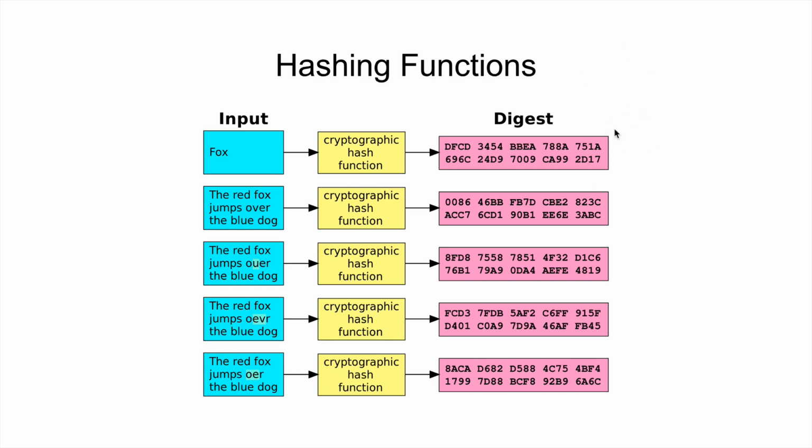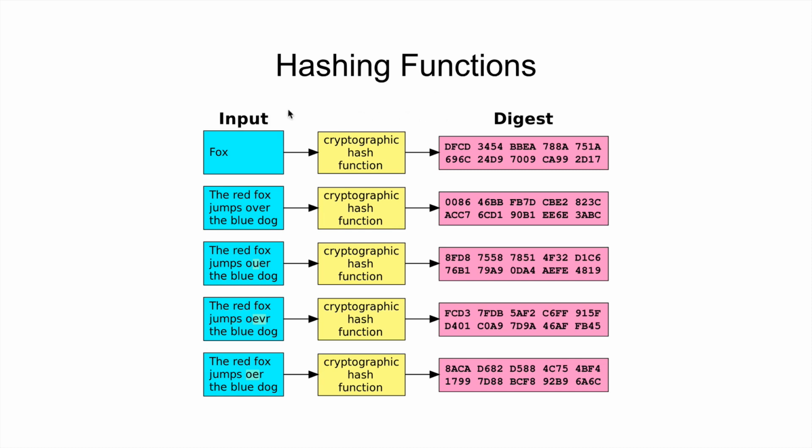And these get used a lot in the blockchain. So what is a hashing function? Well, it's a function, right? It takes some sort of input and creates some sort of output, just like any function that you would use in computer science or in programming. You have inputs, it does something inside the function, and it returns an output.